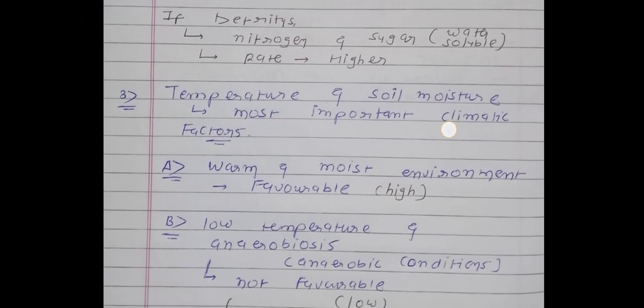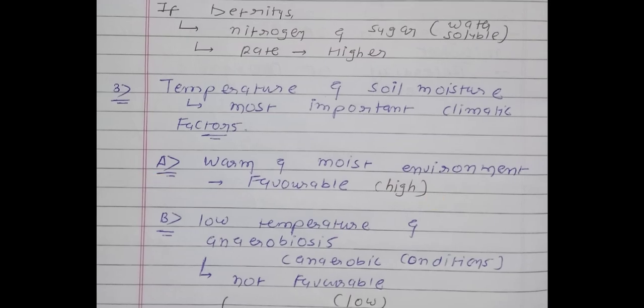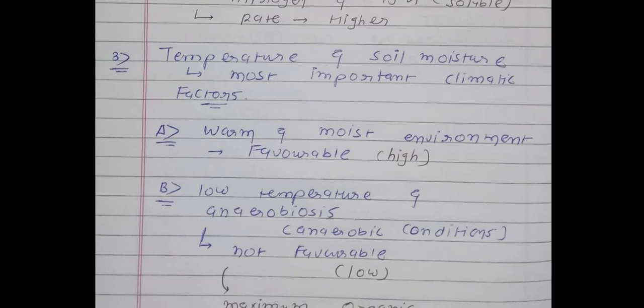Okay, now see, what about point number 3? Temperature and moisture of soil are the most important climatic factors affecting the process of decomposition. So you will remember that two factors are there: temperature and soil moisture.